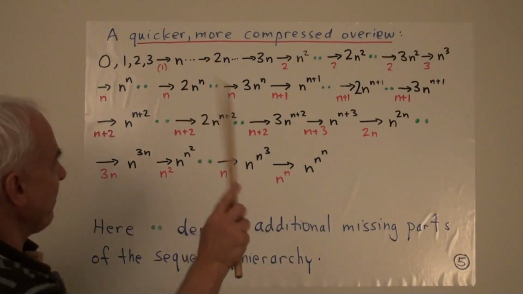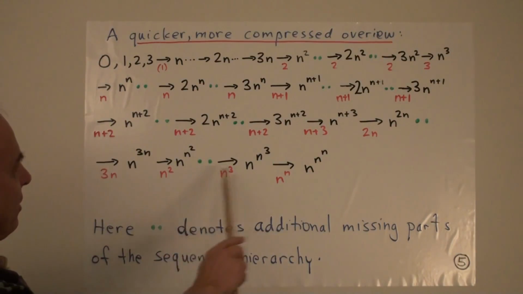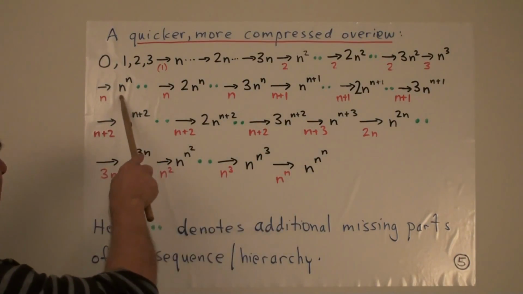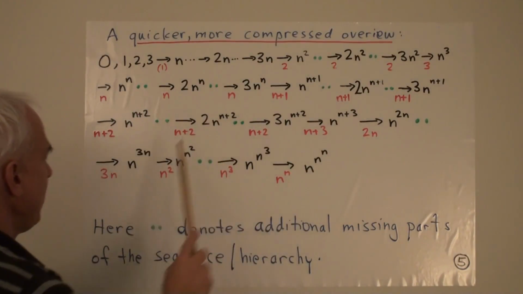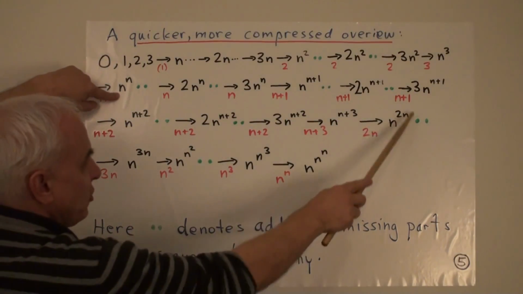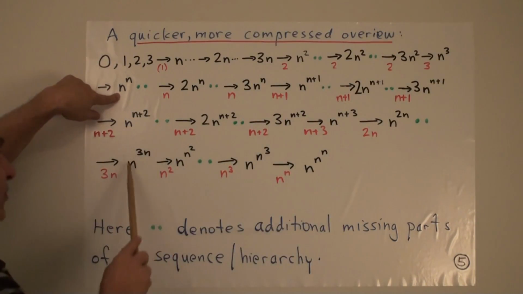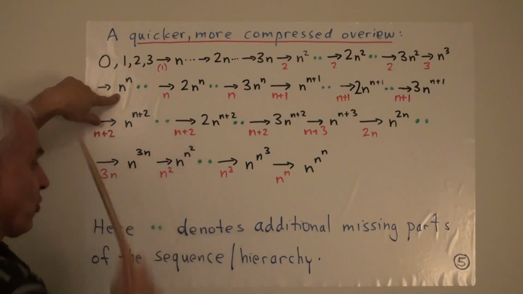We have n level limit, and then a 2n level limit, and then a 3n level limit. Let's look at that. So we have n to the n, and then n to the 2n, and then n to the 3n. And they generate for us a level n squared limit, which is n to the n squared.